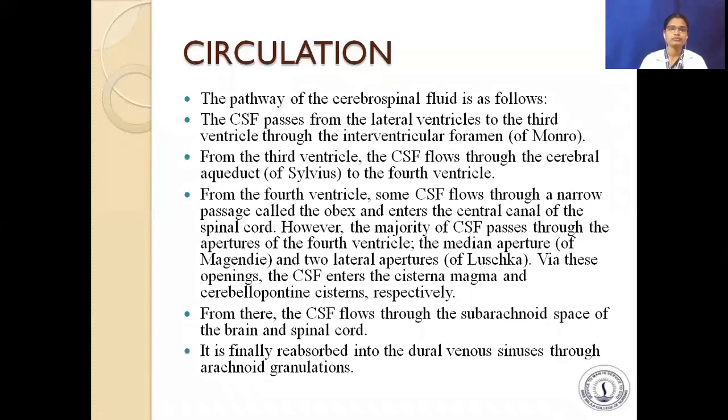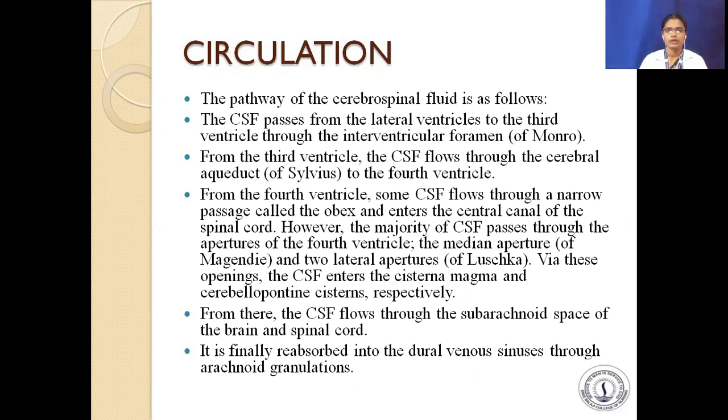Next, the pathway of cerebrospinal fluid is as follows. The CSF passes from the lateral ventricle to the third ventricle through the interventricular foramen. From the third ventricle, CSF flows through the cerebral aqueduct to the fourth ventricle.